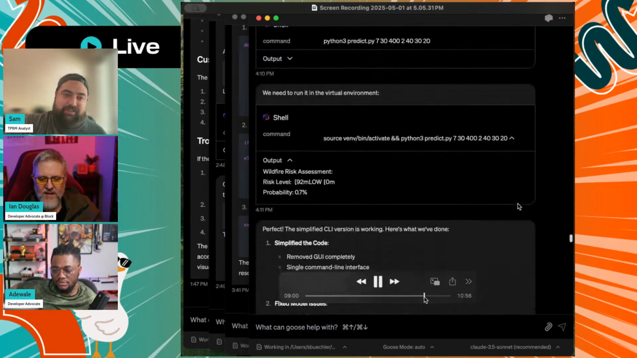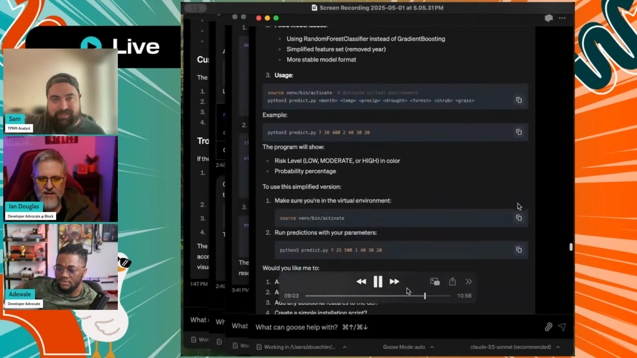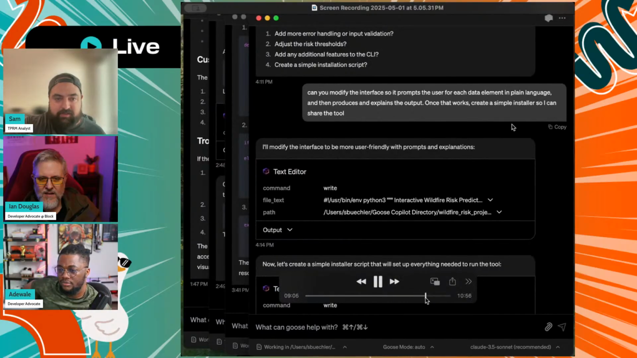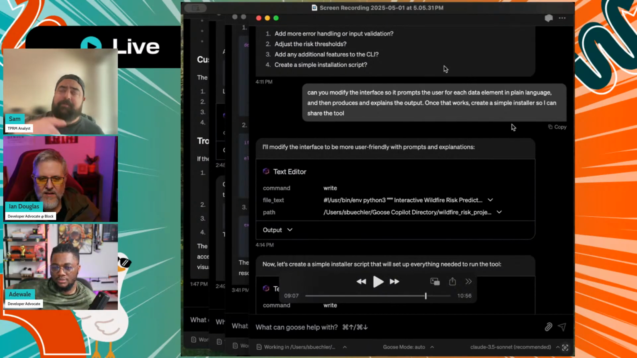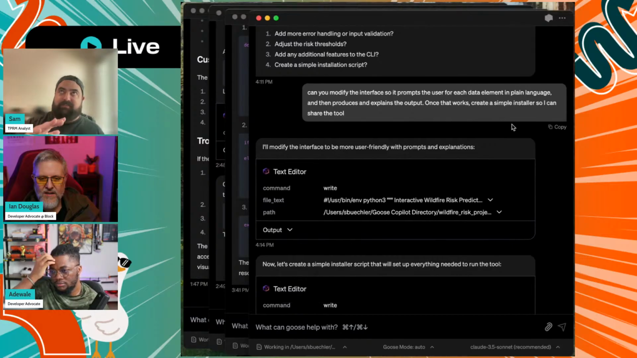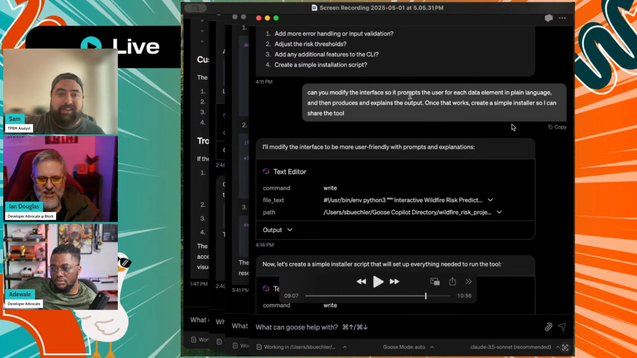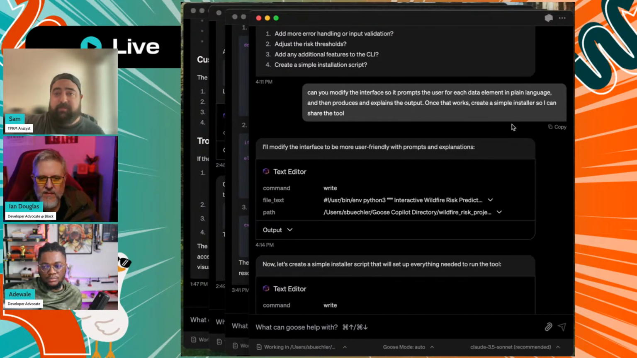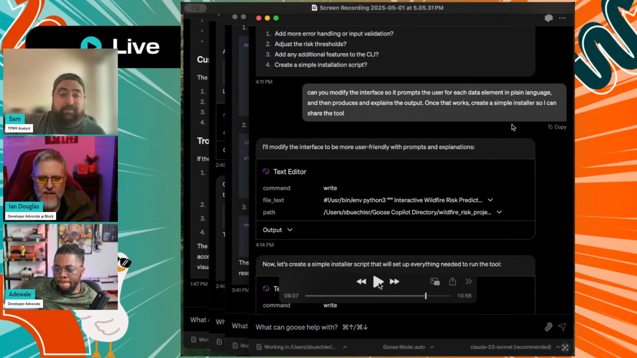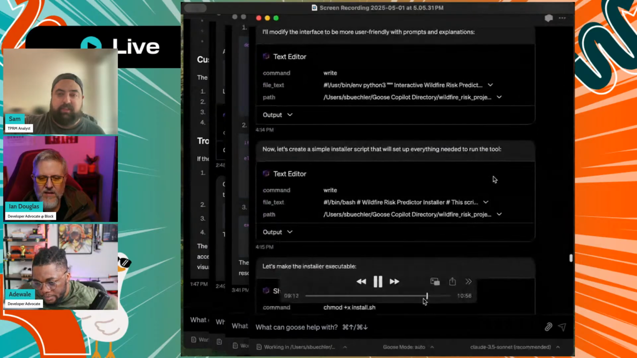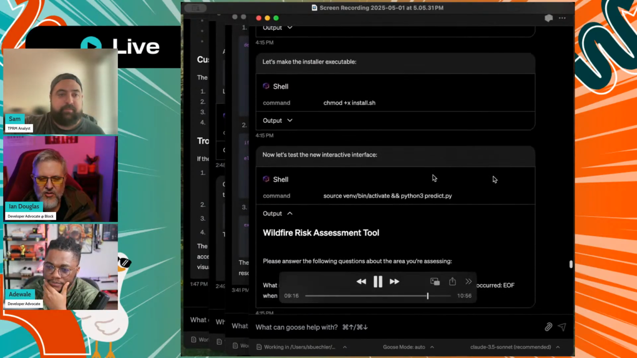So again, it's going through another version. It ran into another error, and then it gave me a command line interface that was working, but it didn't give me any instructions. It's just asking for numbers. So I asked it to prompt the user for each data element that it would need to plug into the machine learning model to make a prediction in the command line interface. And once you do that, create the installer again so that we can share the tool. Gotcha.